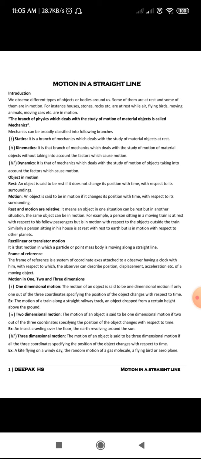Next, coming to kinematics, it is that branch of mechanics which deals with the study of motion of material objects without taking into account the factors which cause motion.